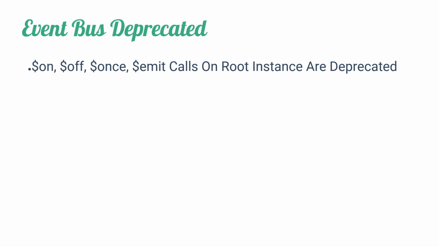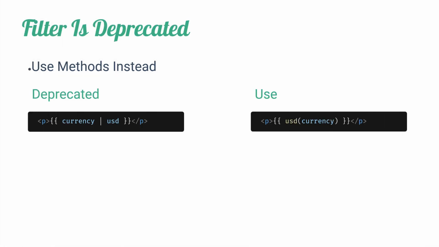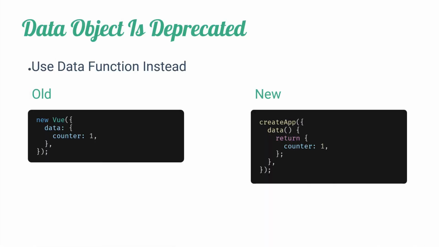Event bus is deprecated in Vue 3, so you cannot call $on, $off, $once, $emit on the root instance. Filter is also deprecated in Vue 3. You can use methods instead. The reason we are deprecating filter is that methods and filters are almost the same. In Vue 2, we use a data object in the root instance, but in Vue 3 it is deprecated. We can use a data function instead.